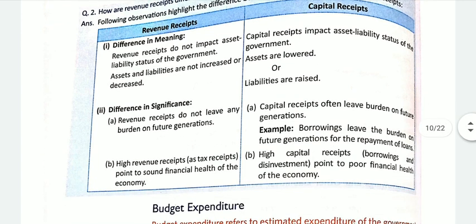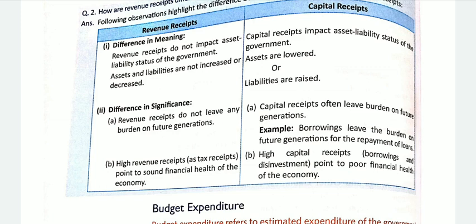Second difference is in significance. Point number 1 here. Revenue receipts are current income and they do not create a liability for the future. So revenue receipts do not leave any burden on the future generations. But in case of capital receipts, they often leave a burden on future generations. Like these create liabilities for our future generation, as a loan with interest has to be repaid in future. So that is why capital receipts create a liability or a burden on the future generations.